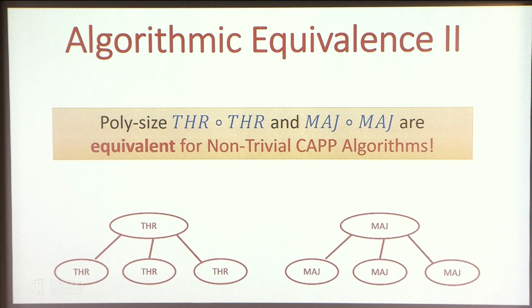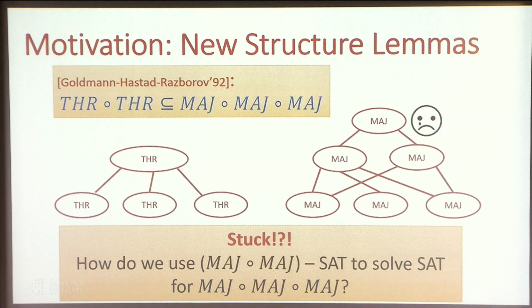The second result is that polynomial size threshold of threshold and majority of majority are equivalent for non-trivial CAPP algorithms. So if we can derandomize majority of majority, which seems much simpler because we know exponential lower bounds, even slightly, just saving a super polynomial factor, this will get us some non-trivial CAPP algorithm for threshold of threshold. And this will get us the lower bound we want.